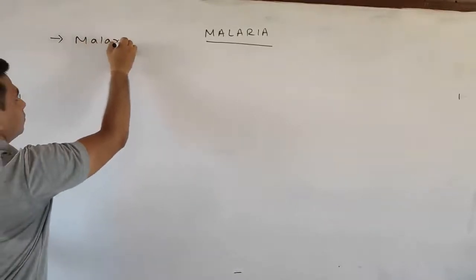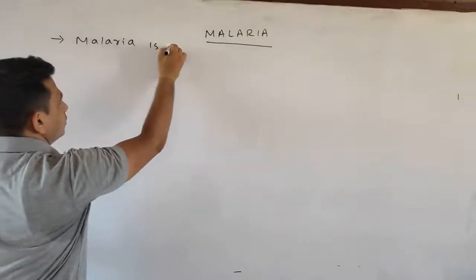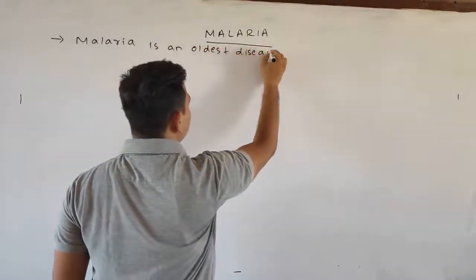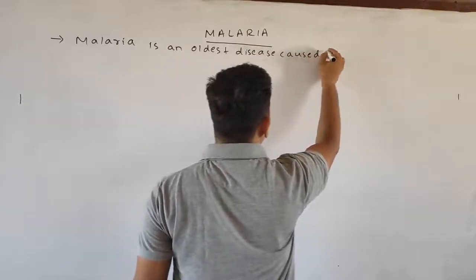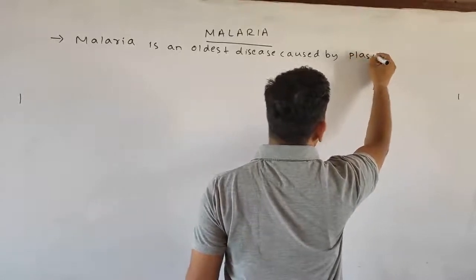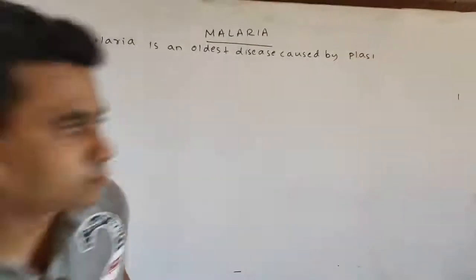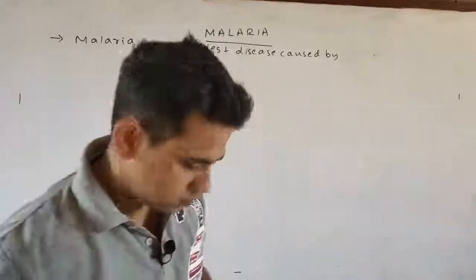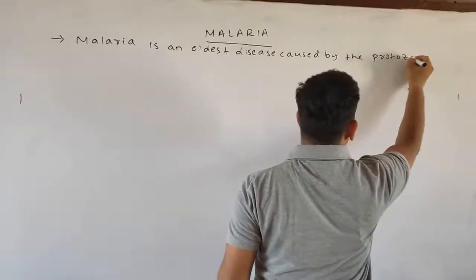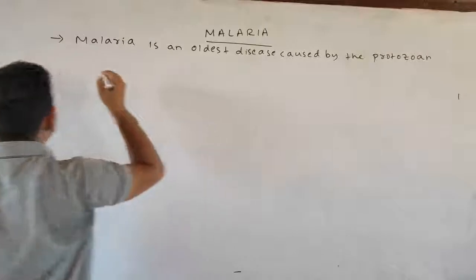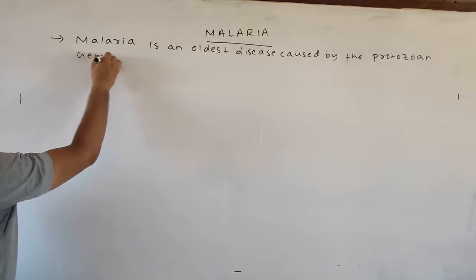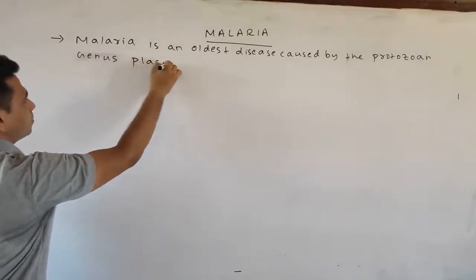Malaria is an oldest disease caused by the protozoan named genus Plasmodium.